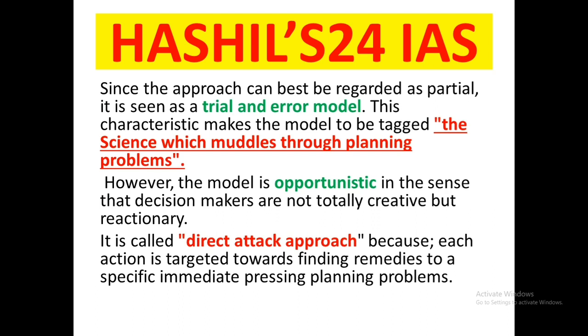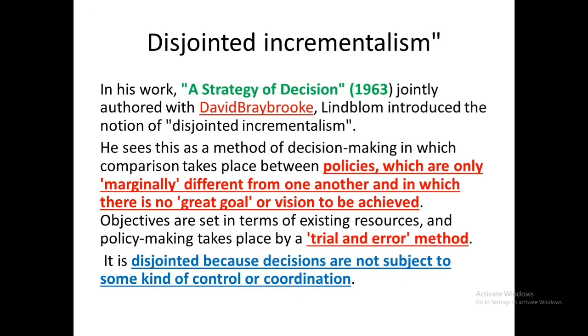The disjointed incremental model is called the direct attack approach because each action is targeted towards finding remedies to specific, immediate, pressing planning problems. The book in which he set out this strategy was A Strategy of Decision, 1963, jointly authored by Charles Lindblom and David Braybrooke. In this book, Lindblom introduced the notion of disjointed incrementalism. So what did he say in disjointed incrementalism, how will the policies or decision making be made?